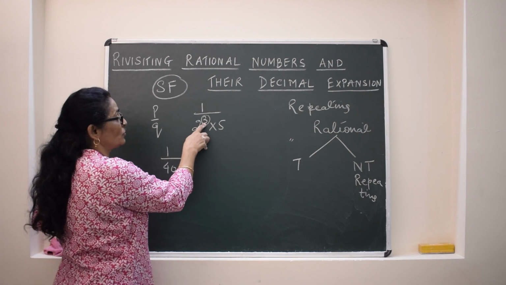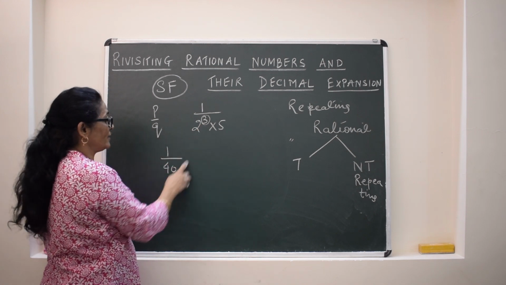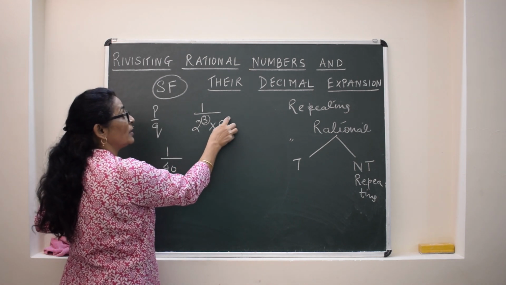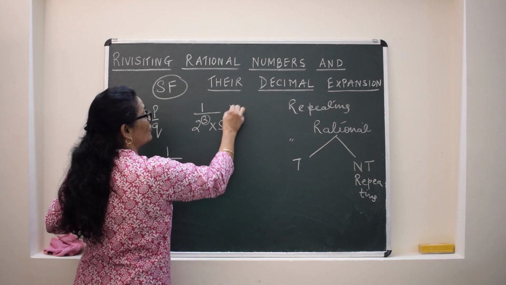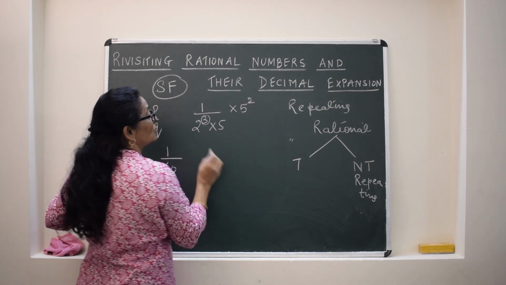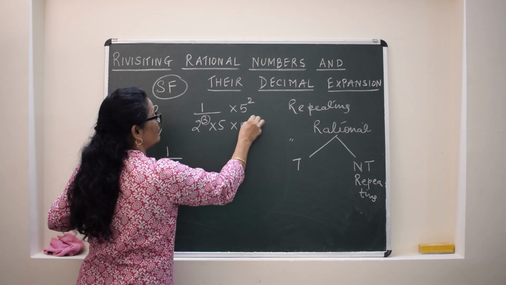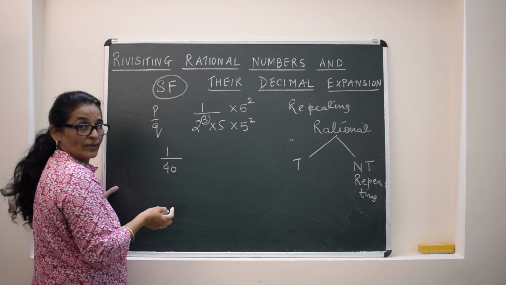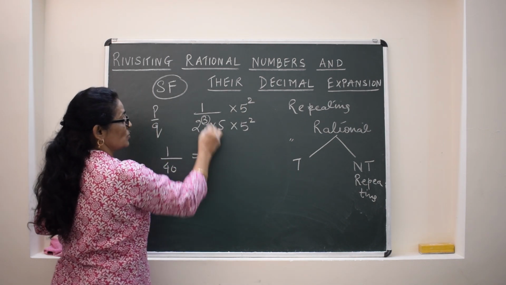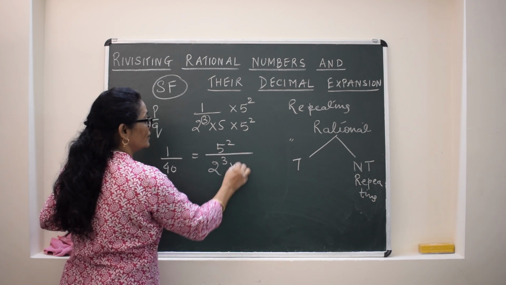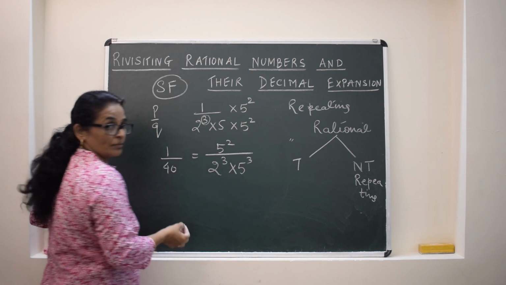If 2 is having the power 3, it means to write its decimal expansion, we have to make this 5 also to the power 3. So how many more 5's are missing? 2 more 5's we have to give, no? So here we will multiply it by 5 square upon 5 square. So ultimately this will be 5 square by 2 cube into 5 cube.